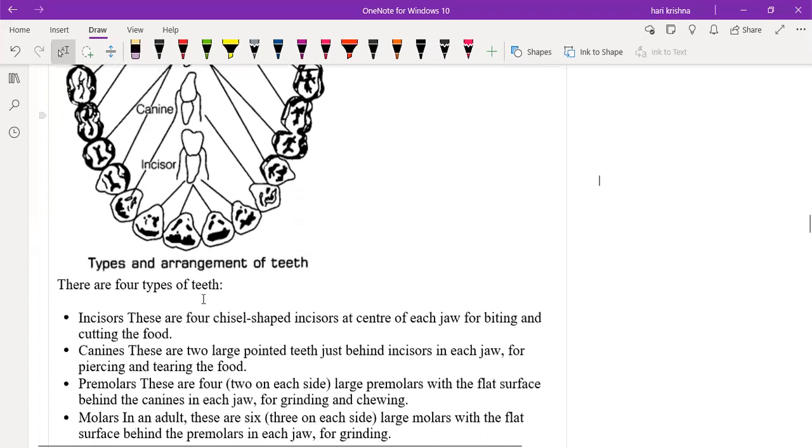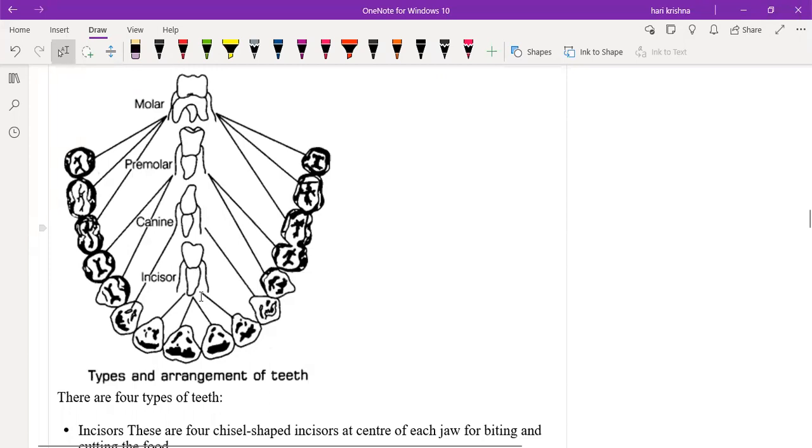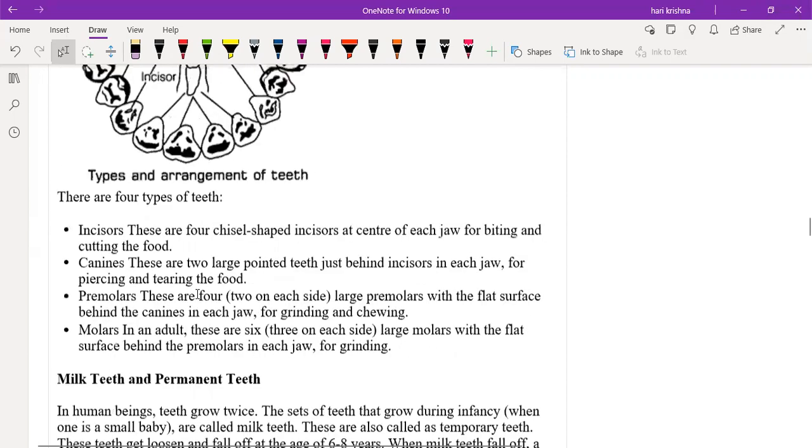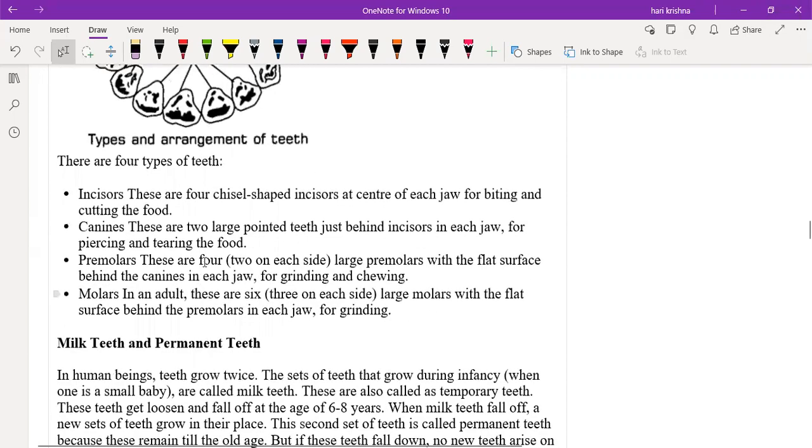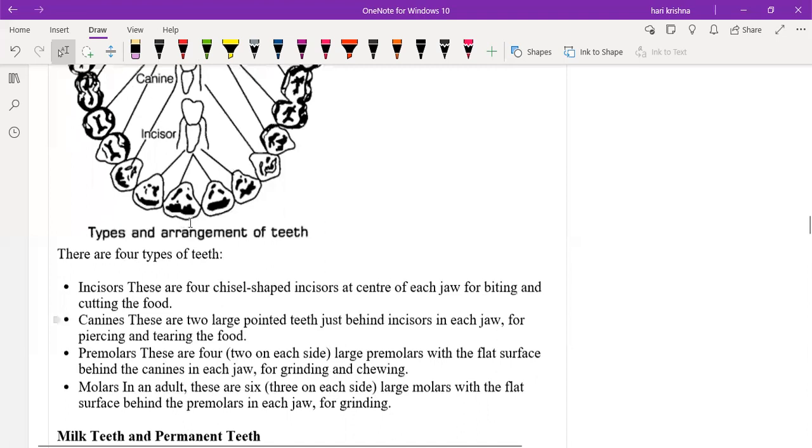Both the jaws will contain an equal number of teeth as well as equal separation: incisors 4, canines 2, premolars 4, then molars. Both will contain the same.